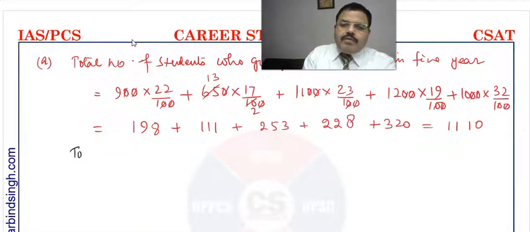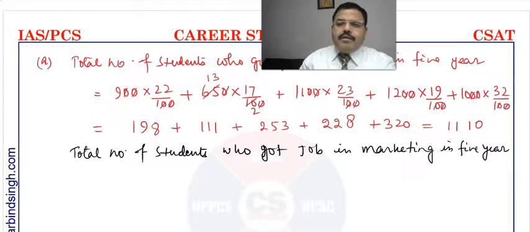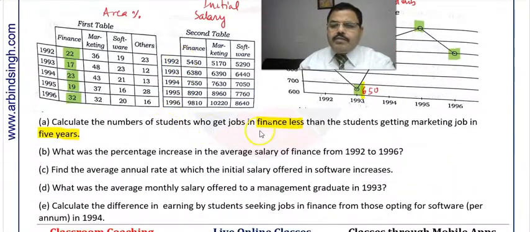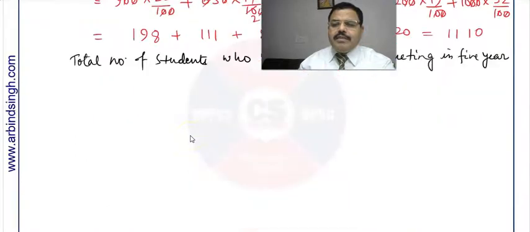Similarly, the total number of students who got job in marketing in 5 years, right? So let us see the question first. What is the number of students who got finance less than the students who got in marketing? So in marketing, what is the percentage? 36, 48, 43, 37 and 32. These are the percentages. In successive years the numbers will be the same.